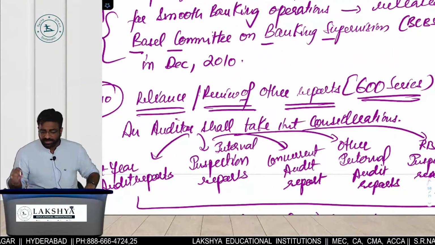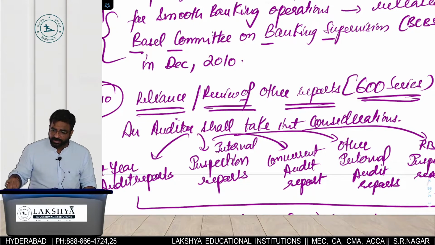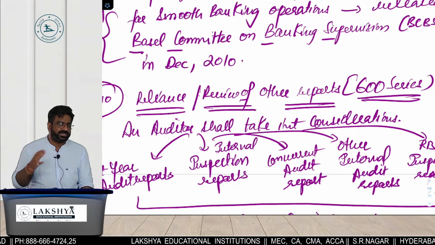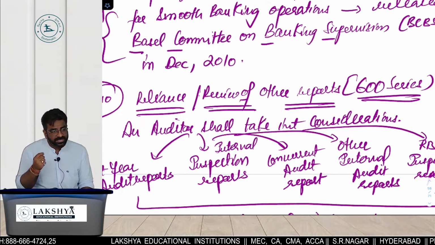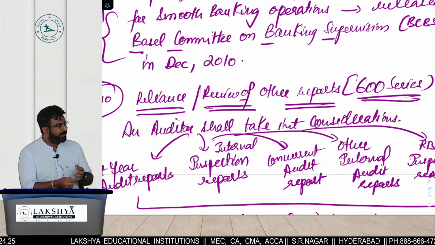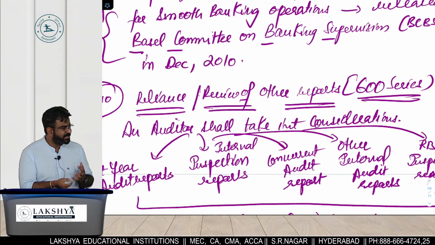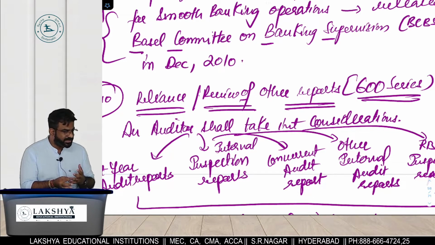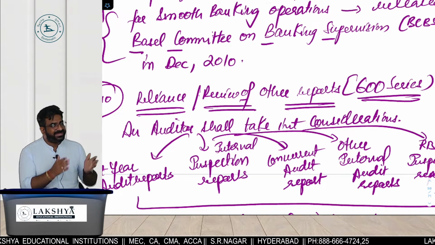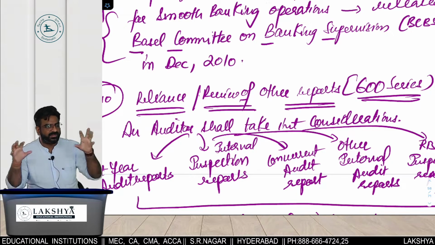Others' reports. अच्छा ये बताओ, when we do the company audit, whether the internal auditor's report is useful for me or useless for me? Useful. Same is the case with the bank audit. When you do the statutory audit of the bank, on the bank already one concurrent audit has taken place, RBI inspection audit has taken place, internal audit has taken place, committee audit has taken place, like that 16 to 17 different types of audit take place.